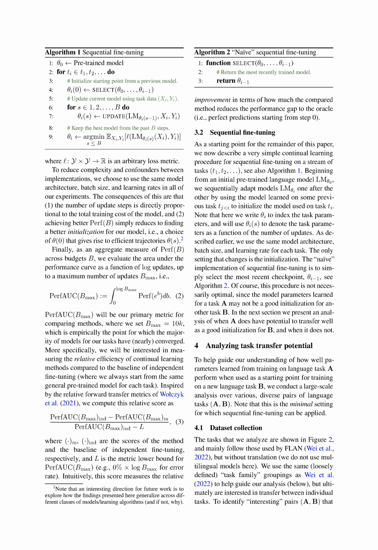Specifically, we're interested in comparing the efficiency of continual learning methods to the baseline of independent fine-tuning, where we always start from the same general pre-trained model for each task. We calculate this relative score as the difference between the perf AUC, B_max, of the independent method and the perf AUC, B_max, of the method, divided by the difference between the perf AUC, B_max, of the independent method and the lower bound for perf AUC, B_max. This score measures the relative improvement in terms of how much the compared method reduces the performance gap to the oracle, i.e., perfect prediction starting from step 0.